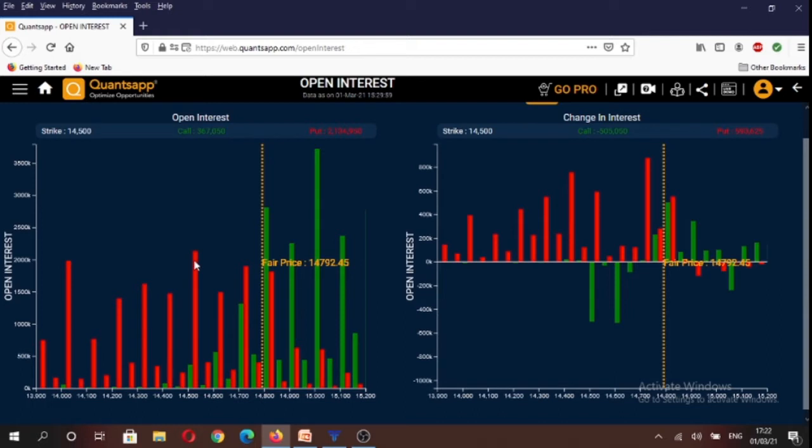So this gives us a broad range for this weekly expiry contract of 500 points, 14,500 to 15,000. And if you were to see what happened intraday today, you will see that we saw open interest in calls being reduced in 14,500 strike and 14,600 strike. So it tells us that call option buyers have booked their profits, and call option writers have booked their losses. And you will see that the highest amount of calls have been written at 14,800 strike, followed by 14,900 strike. And if we see the puts, the highest amount of puts have been written at 14,700 strike, followed by 14,400 strike.